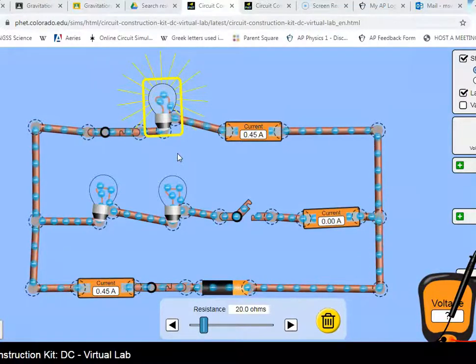But if you have a very, very small voltage, this thing will not be very warm. You won't even see any light coming off of it, and its resistance will be much smaller when it's cold than when it is warm. I guess you could throw a circuit in the freezer, but people don't tend to do that, and it wouldn't change its temperature that much because the electricity passing through it is going to keep that temperature really high. But for metals, as the temperature goes up, its resistance goes up.